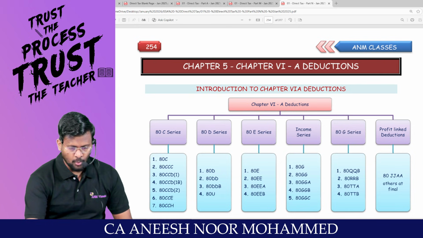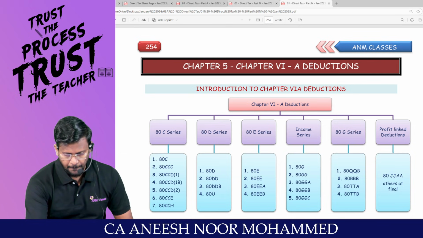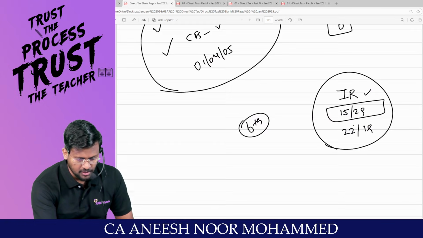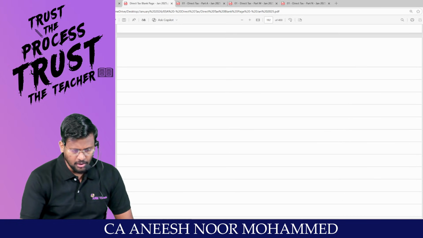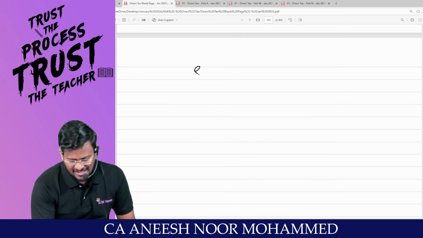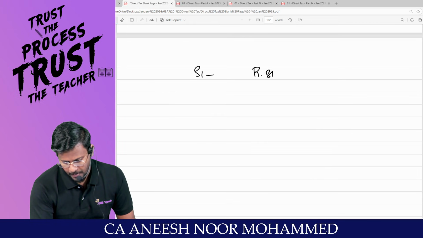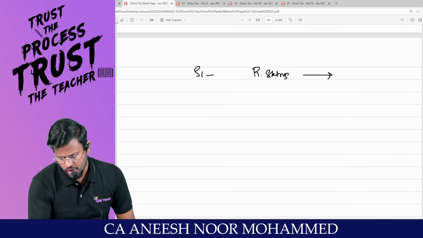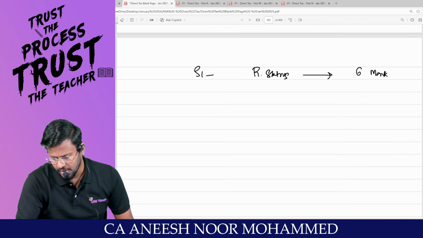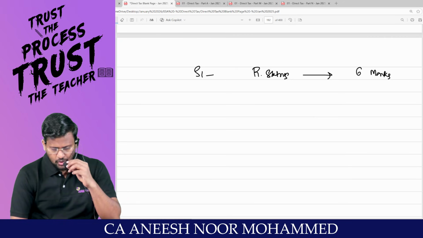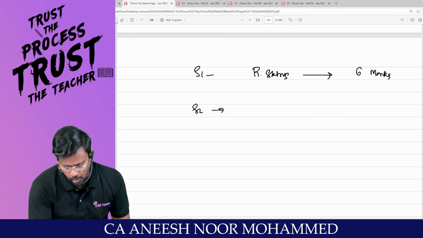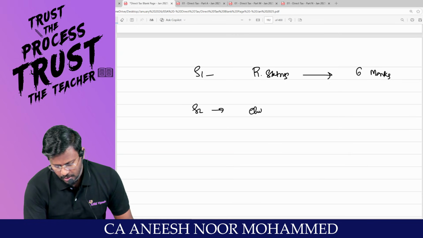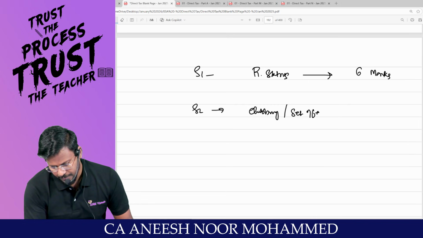So we are doing the workout batch for DT. In that, my dear lovable students, we have done slot number 1, that is residential status. This will surely come for 6 marks in the exam. The second slot, that is slot number 2, is clubbing, set off and carry forward.